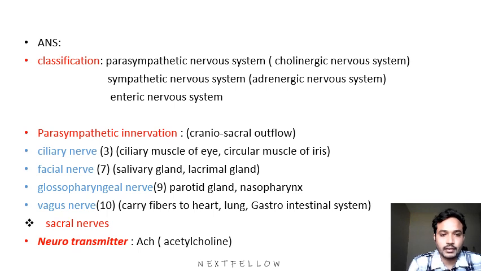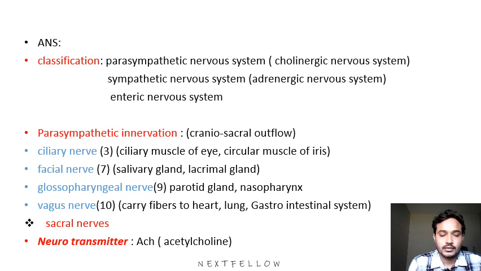In the cranial part, what are the nerves we have? Mainly the 3rd, 7th, 9th, and 10th cranial nerves. First, the oculomotor nerve supplies the ciliary muscle of the eye and the circular muscle of the iris. The facial nerve supplies the salivary gland and lacrimal gland. The glossopharyngeal nerve supplies the parotid gland and nasopharynx. The vagus nerve supplies the heart, lung, and GIT.